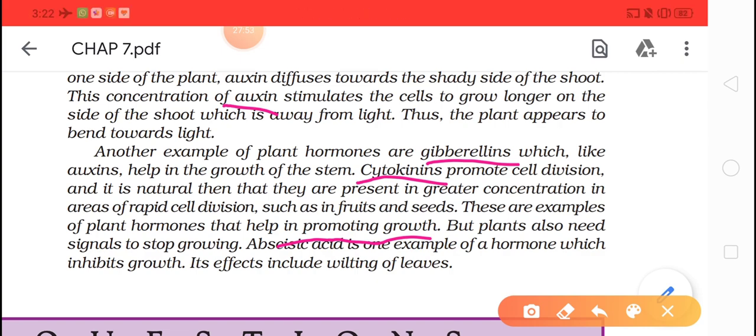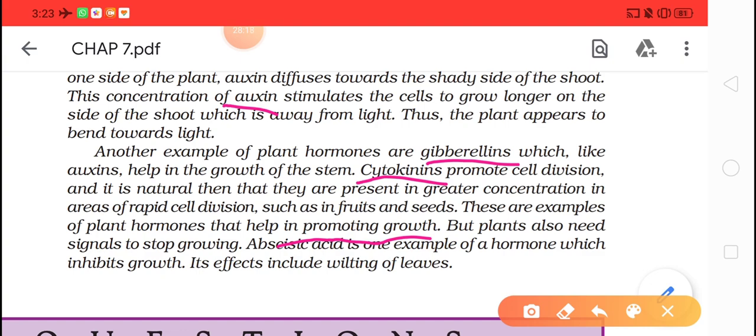Okay, see, now you know that the plant is increasing. What we are saying is that auxin is being continuously produced, and as auxin is produced, it will help the plant to increase in length. But we know that the plant will grow only to a certain height. Then the branches start to emerge.